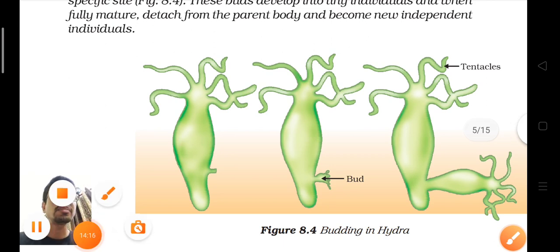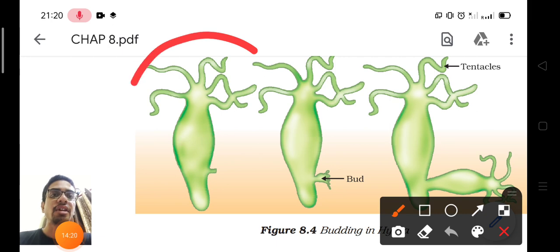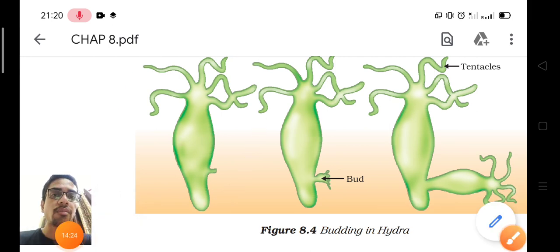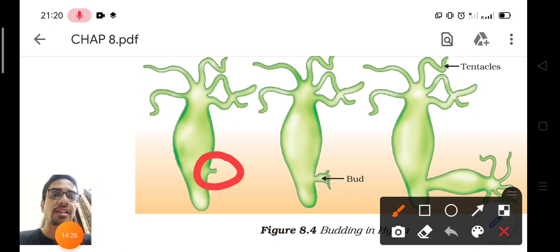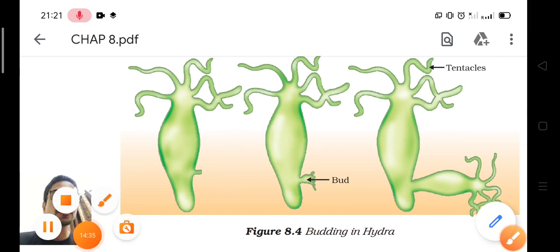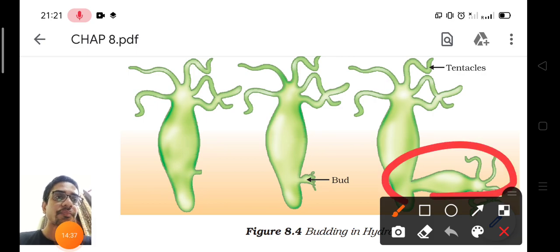Budding generally takes place in hydra. This is a hydra. Okay, what is happening? Look closely here. A small bud is produced here. This small bud differentiates into various cells, and you can see a new hydra is formed here.